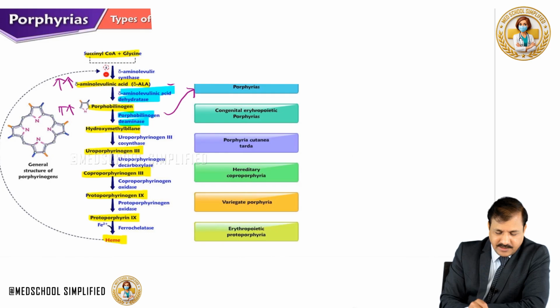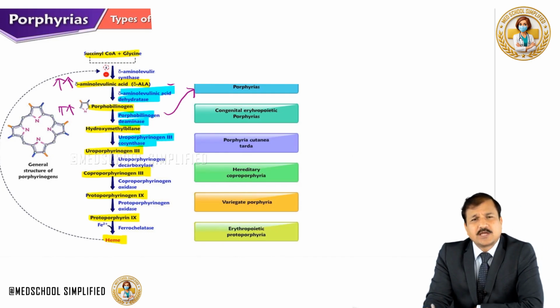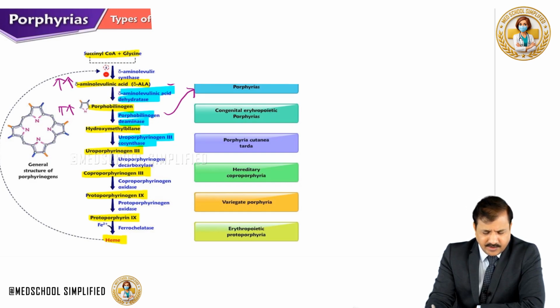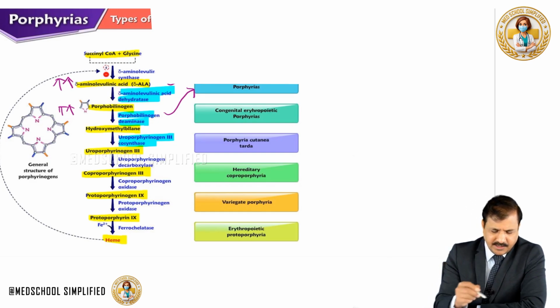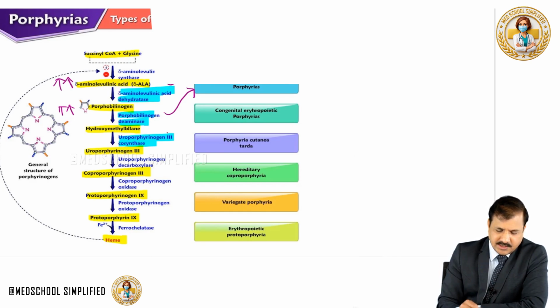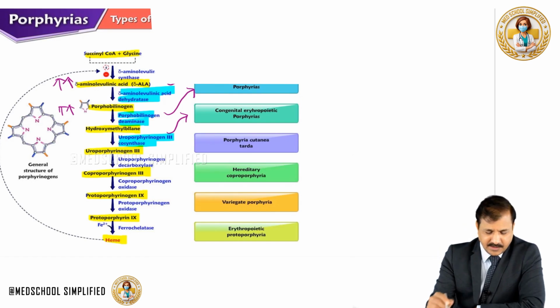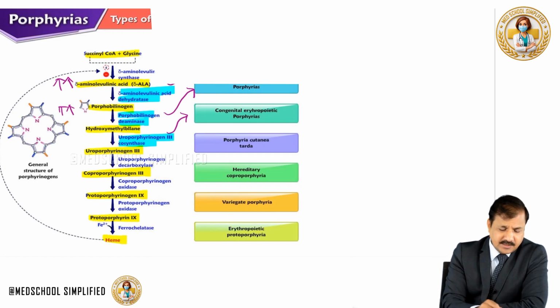The third enzyme in the pathway is uroporphyrinogen 3 cosynthase, where hydroxymethylbilane is cyclized into uroporphyrinogen 3. So deficiency of uroporphyrinogen 3 cosynthase enzyme will give rise to congenital erythropoietic porphyria. It's an erythropoietic disease. It is involving the bone marrow. Generally, it is seen in that particular tissue.